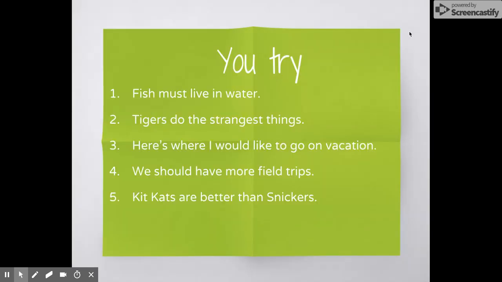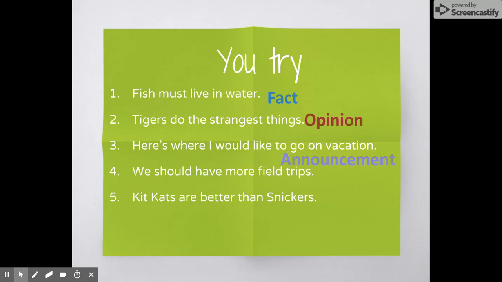Now you try. Number 1, fish must live in water. Is it a fact, an opinion, or an announcement? This is a fact. You can prove it, research it, or look it up. Number 2, tigers do the strangest things. This is someone's opinion. One person could think the things that tigers do are strange. Another person could think that the things tigers do are amazing. Number 3, here's where I would like to go on vacation. This is an announcement. The reader is now prepared for a list of places the author wants to go on vacation. It's announced in a not very sophisticated way.